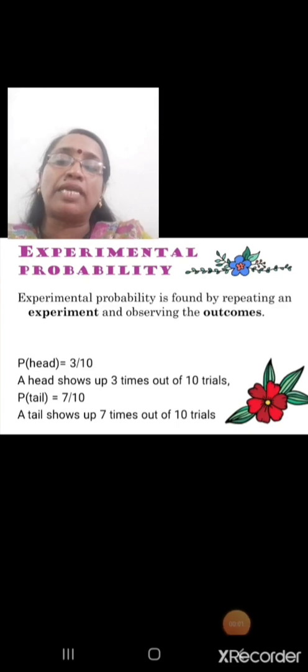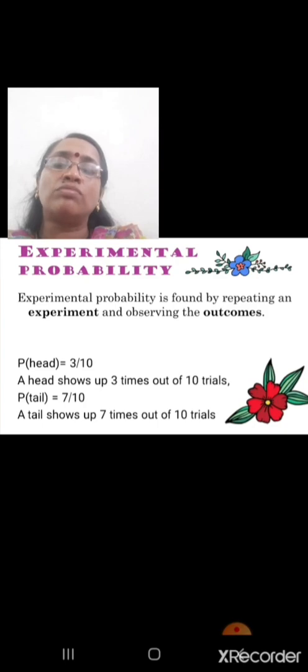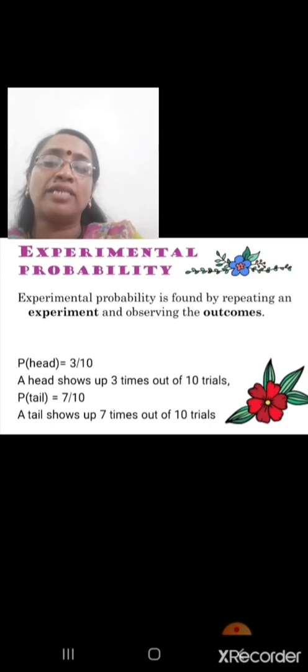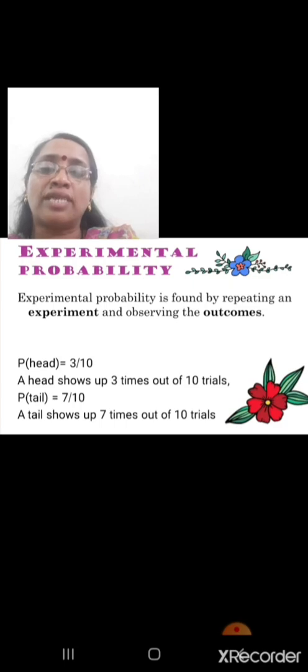What is experimental probability? Experimental probability is found by repeating an experiment and observing the outcomes. P(head) = 3/10 means a head shows up 3 times out of 10 trials. If out of 10 trials a head shows 3 times, then the remaining times a tail shows. So a tail shows 7 times out of 10 trials. That means the probability of tail is 7/10. This is experimental probability. We have to do the trials, and after that, how many times we get a result out of the total trials is the experimental probability.